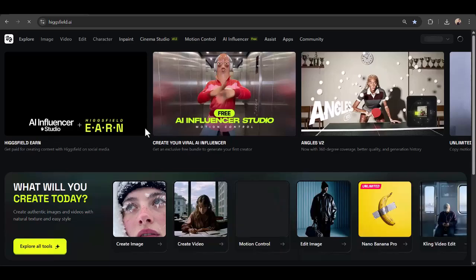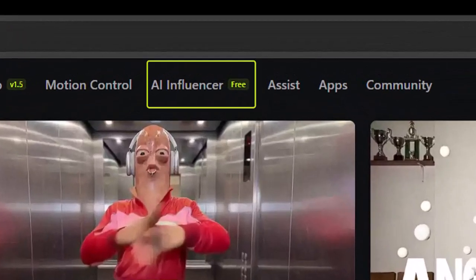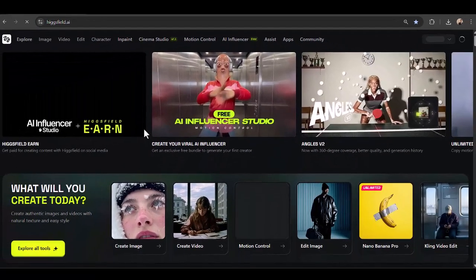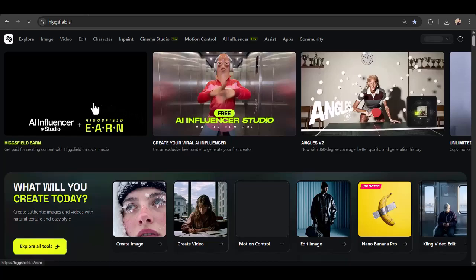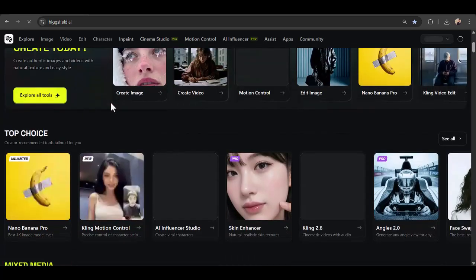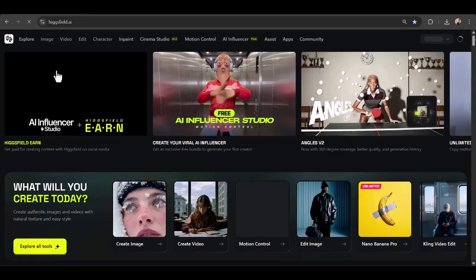At a high level, Higgsfield is a web-based AI platform that focuses on generating cinematic videos, high-quality images, and a wide range of powerful AI tools. And now it also includes AI influencers. Everything here works directly in the browser. The platform is mainly built for content creators, marketers, advertisers, and anyone interested in AI-powered content creation.